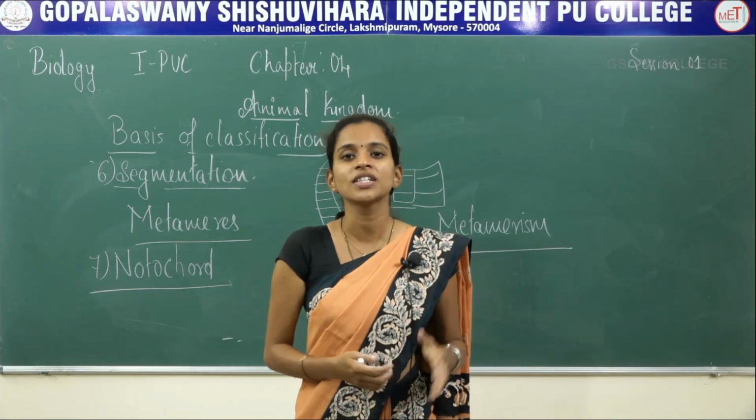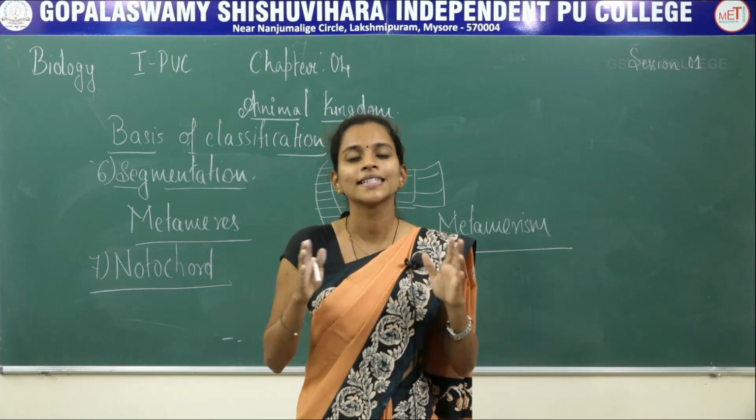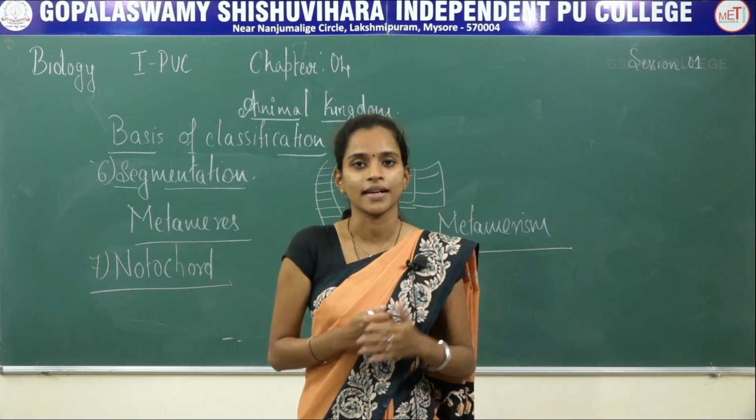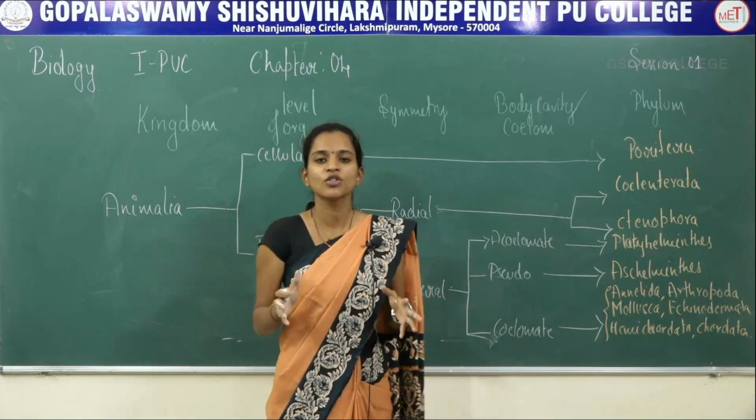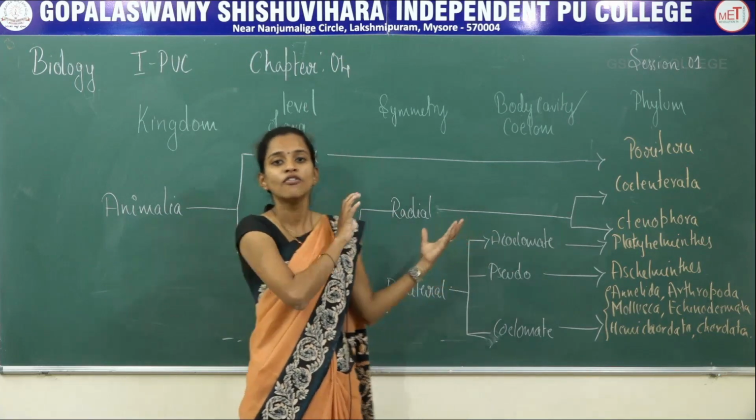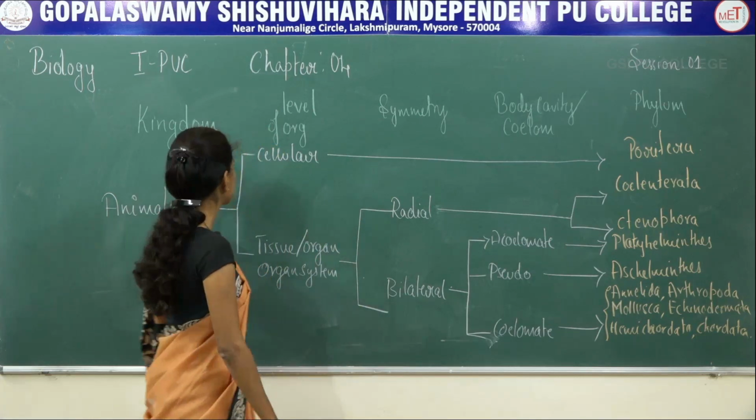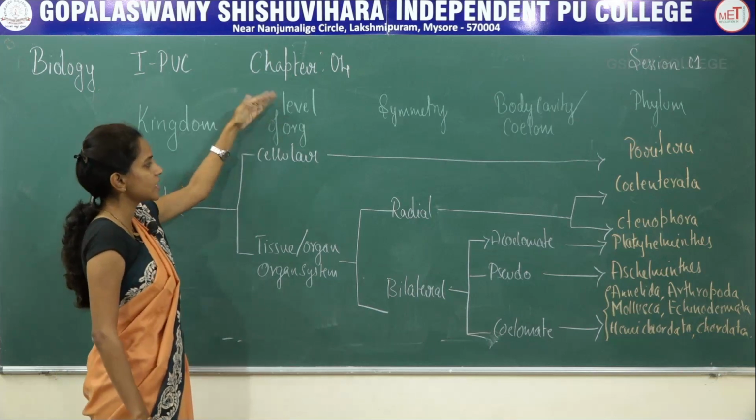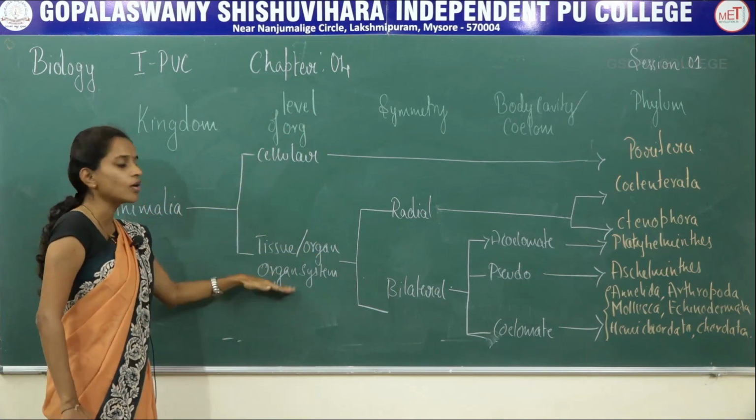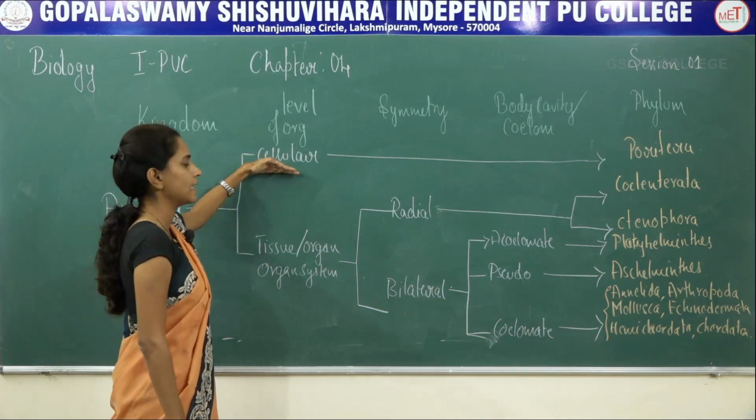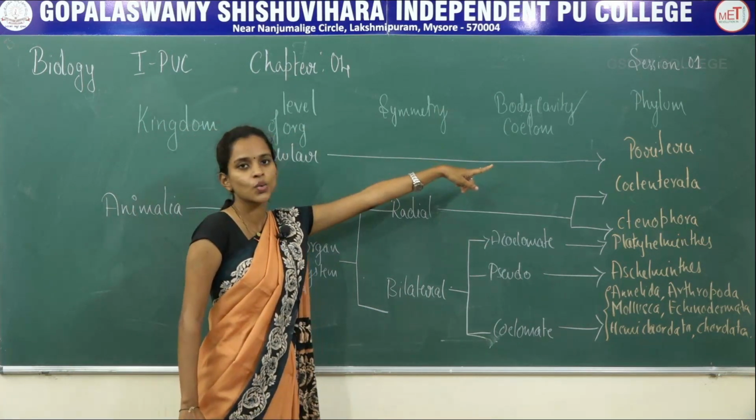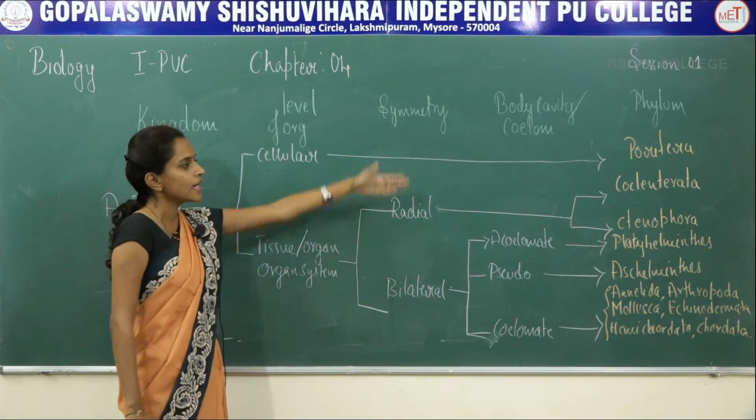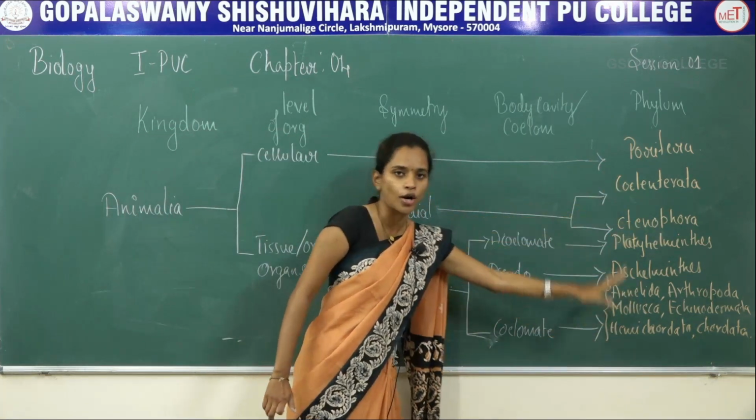These bases of classification can be written easily in a chart so that it is easy for you to remember the characteristics and to which organism these characteristics are restricted. So all the basis of classification I have put under a flow chart so that it is easy to memorize. The kingdom is Animalia. Level of organization will be cellular, tissue, organ or organ system. The cellular level of organization is restricted to only one phylum, that is Porifera. Tissue, organ and organ system level comes from Coelenterata until Chordata.